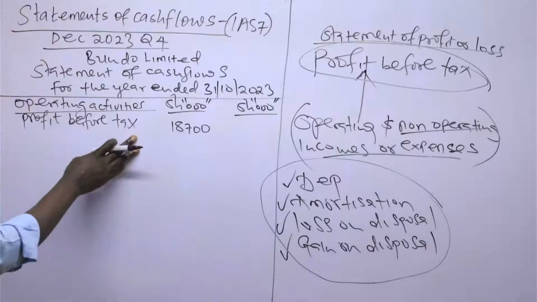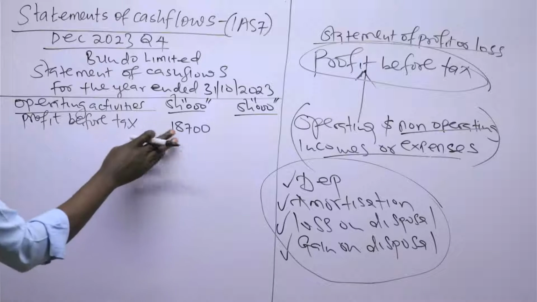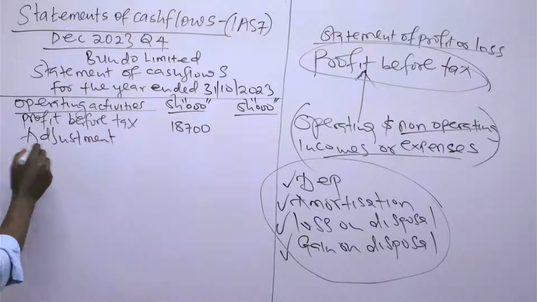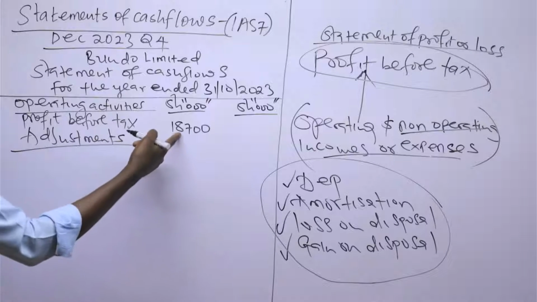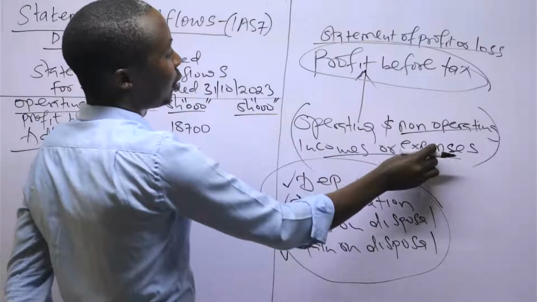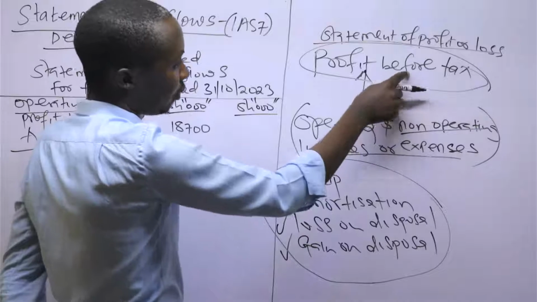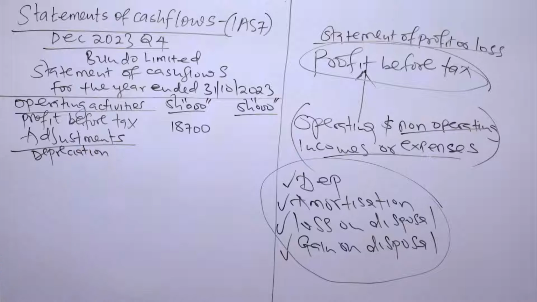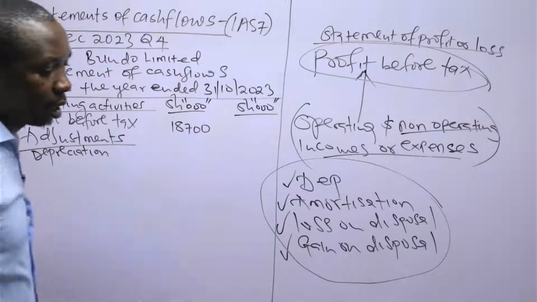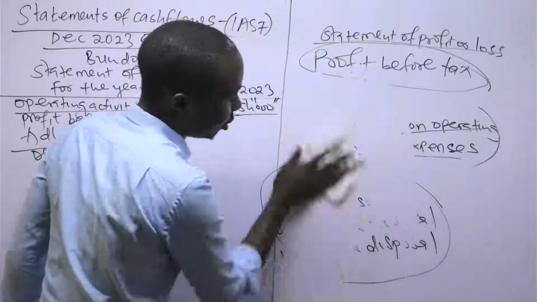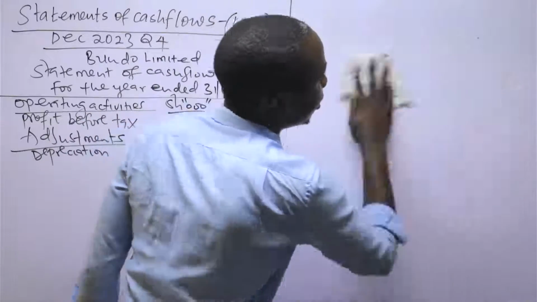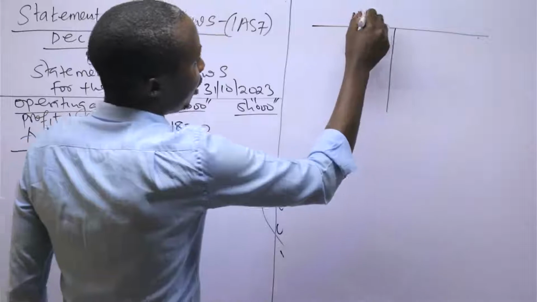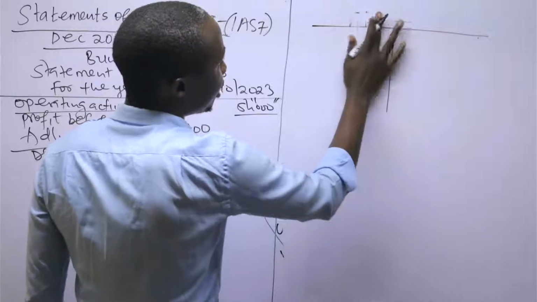Now, during the presentation, when you have started with the profit before tax, then we say adjust with. So the adjustments you make are the non-operating items, that is incomes and expenses, which were either added or deducted to arrive at these. So we can start with the depreciation. In this question, in the additional information, number one, you are given accumulated depreciation, and there was no other depreciation provided. There was some accumulated depreciation, so the depreciation account.